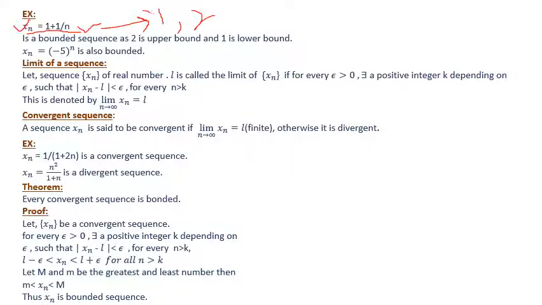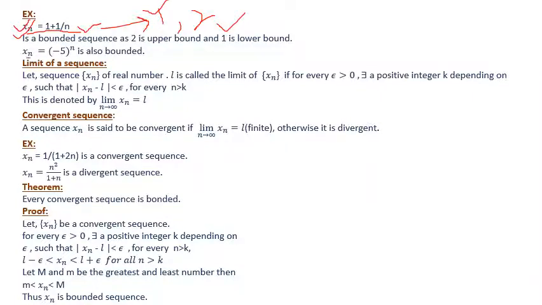So this is the lower bound of the sequence and this is the upper bound of the sequence. Every element of this sequence is less than 2, and obviously every element is greater than 1. So that's why this sequence xn is a bounded sequence.